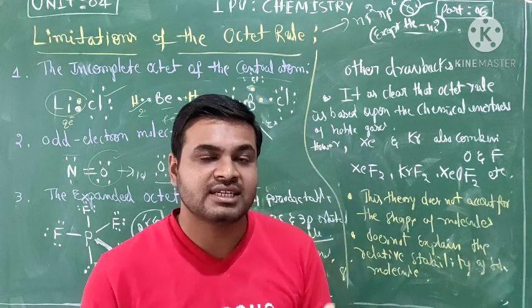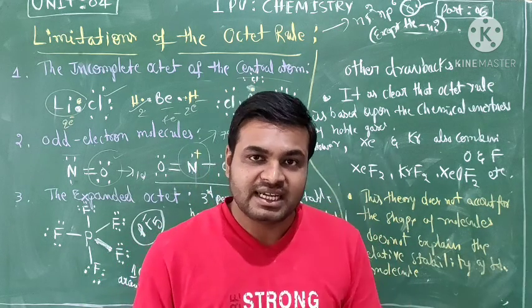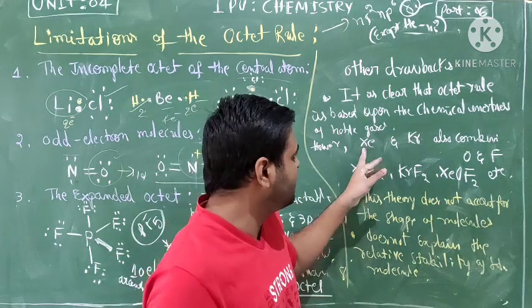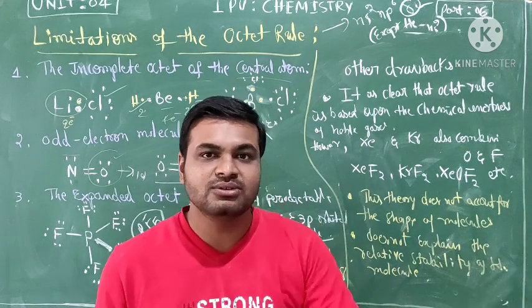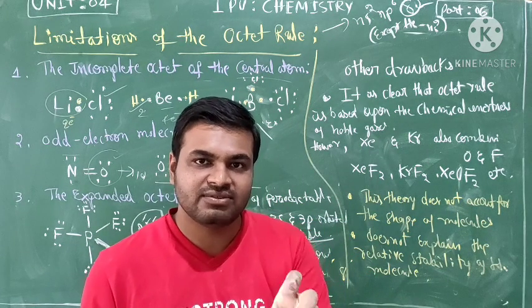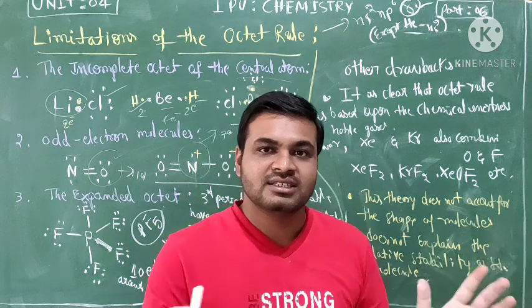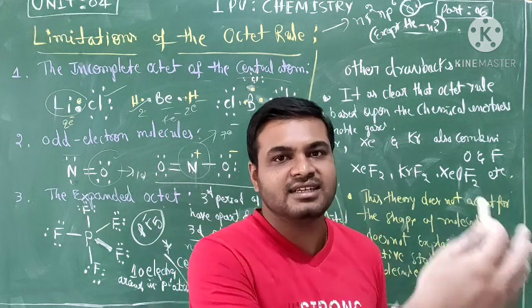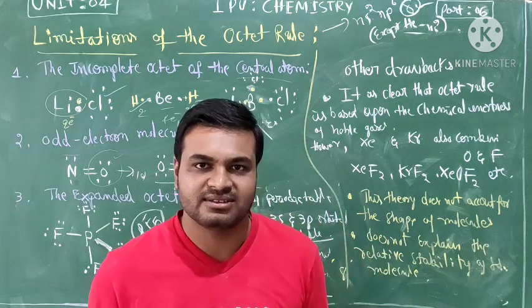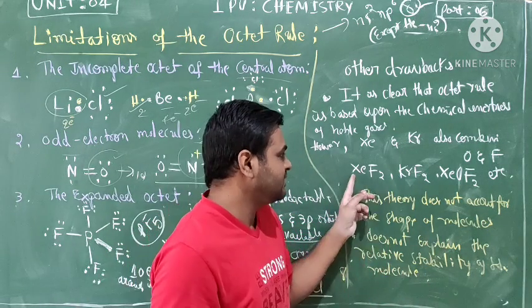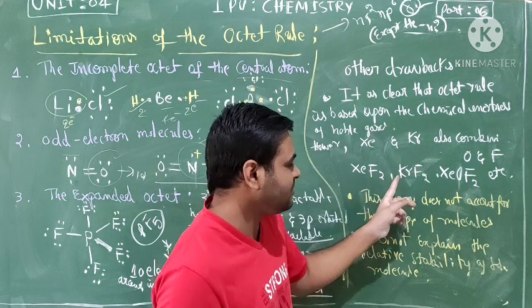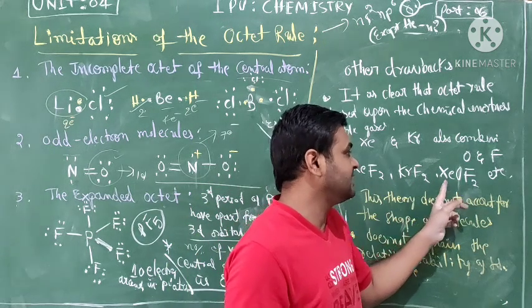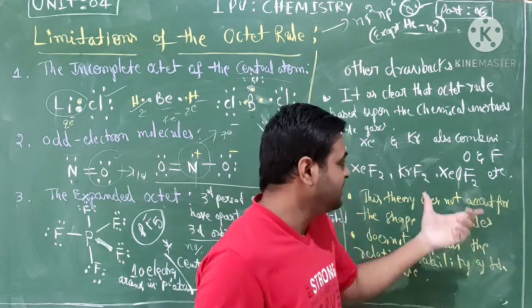But among the noble gases, xenon and krypton will share electrons with other elements to form some molecules. See here, xenon difluoride, krypton difluoride, or xenon oxydifluoride.